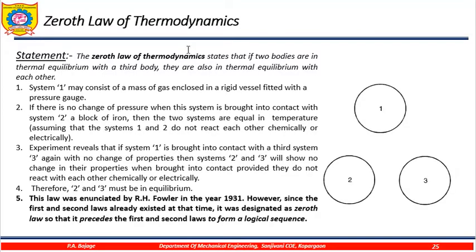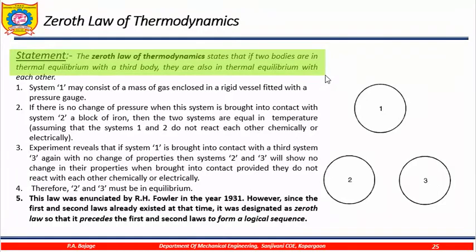So, what is zeroth law of thermodynamics? The zeroth law of thermodynamics states that if two bodies are in thermal equilibrium with the third body, they are also in thermal equilibrium with each other. So, what is the meaning of that?